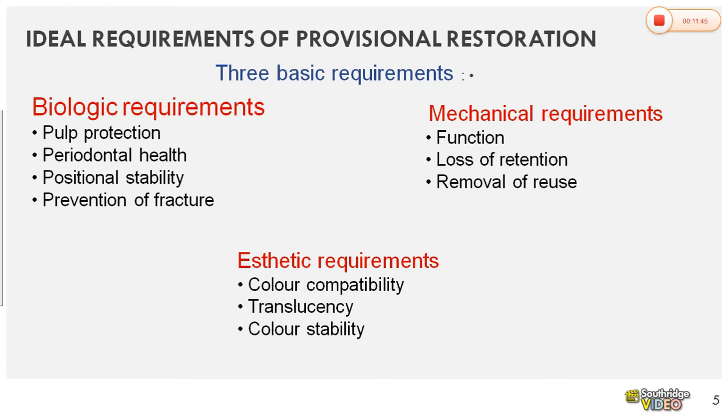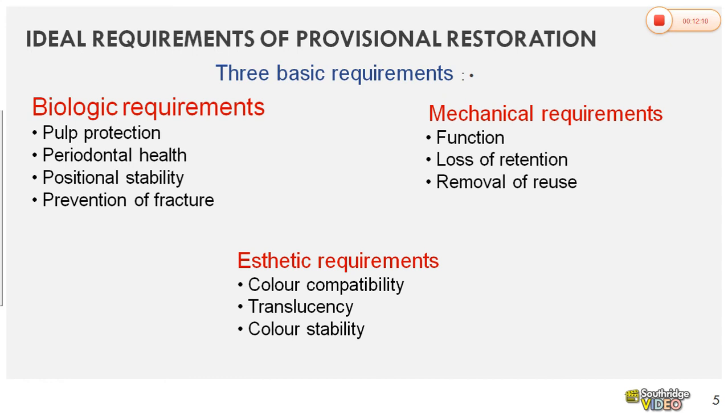Okay. When you are giving temporary restoration for a longer time, or in some patient where there is heavy bruxism or heavy masticatory loads are generated, the material you have to select has to be a metal. Okay, metal temporary restorations have to be given when patient is having heavy occlusal forces. Okay.